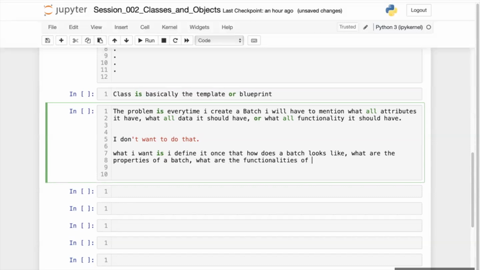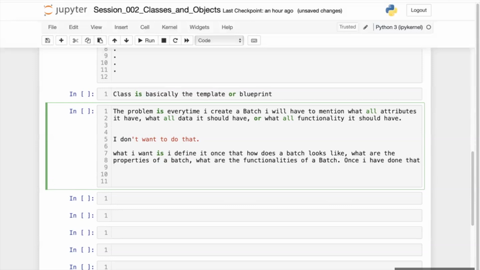And once I have done that, I don't want to repeat it every time I want to create a new batch.